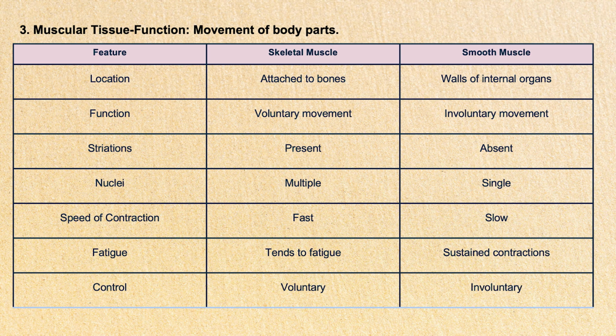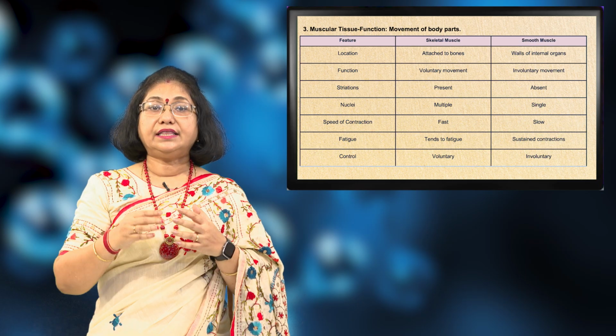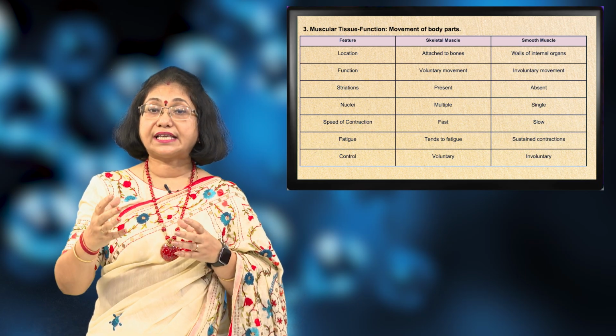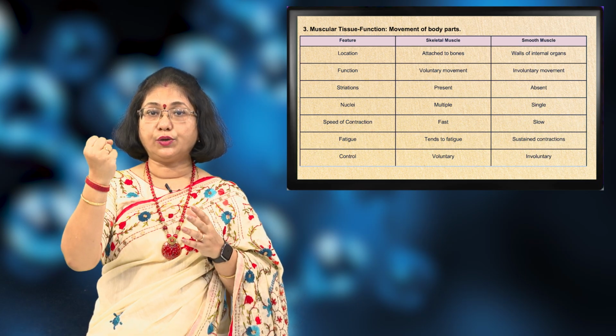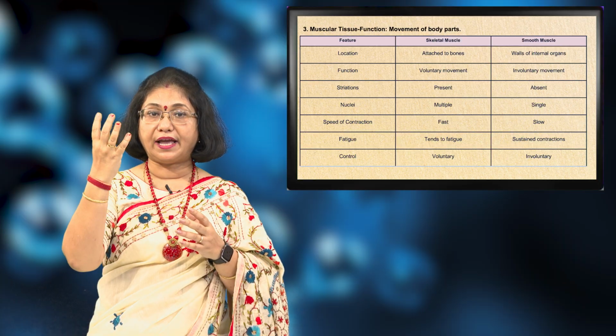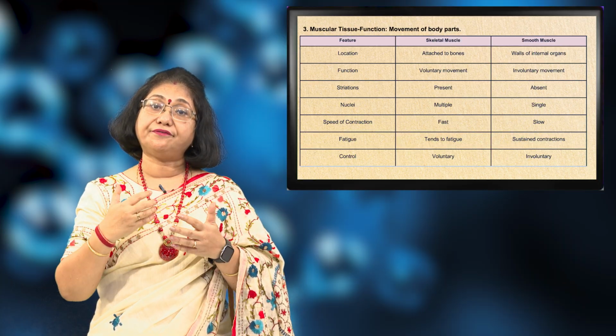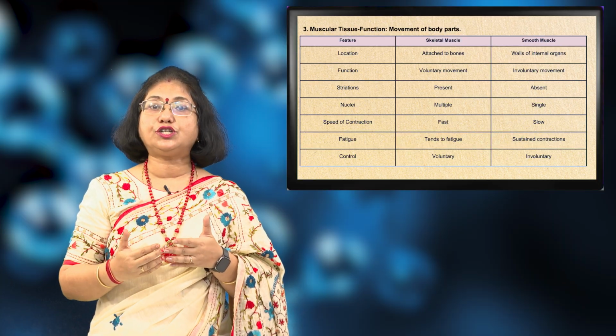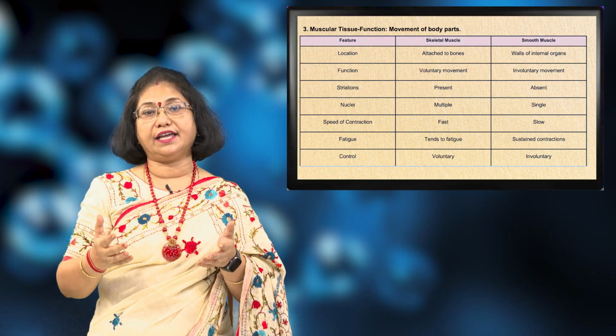The skeletal muscles have got lines on them which are called the striations. The skeletal muscles have multiple nuclei in them. The speed of contraction of the skeletal muscle is very fast. You can see how fast I can move my hands. Therefore, because they are very fast, they have a tendency to fatigue. So, they become tired very fast.